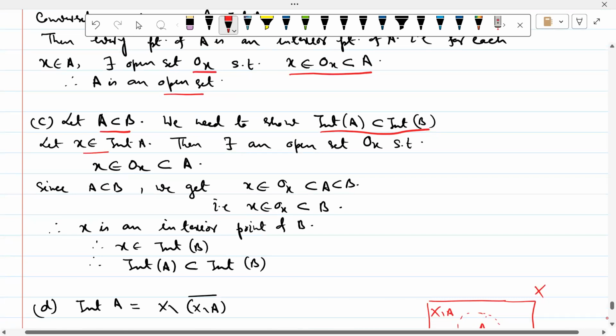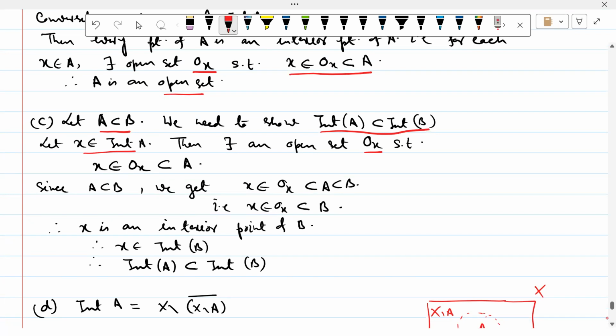Let x belongs to int A. By definition, there exists an open set OX such that x belongs to OX, which is a subset of A. Since A is a subset of B, we get x belongs to OX, which is a subset of A, and this is a subset of B. That is, x belongs to OX, which is a subset of B. So x is an interior point of B. Therefore, x belongs to int B. So we are taking an arbitrary point of int A, and this belongs to int B. So int A is a subset of int B. This is also a very easy proof.